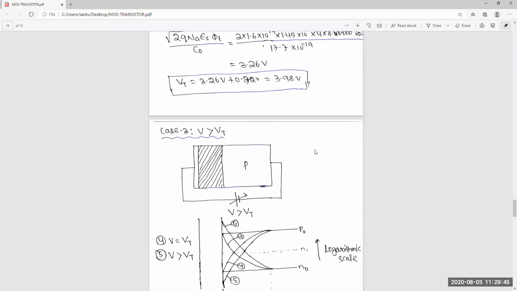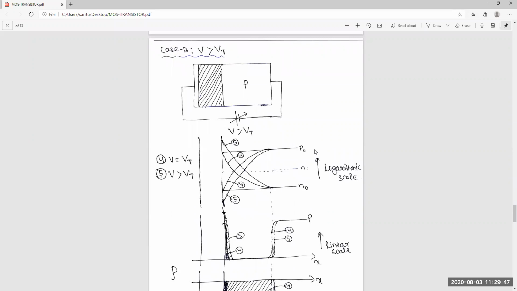So up to Vt you have done, and also you have solved one simple problem. Now we will go to case 3, when the supply voltage is greater than Vt. What will happen when you increase the supply voltage greater than Vt? From this point the strong inversion will start. This is the threshold point. Up to this point weak inversion was there, and from here strong inversion will be there.